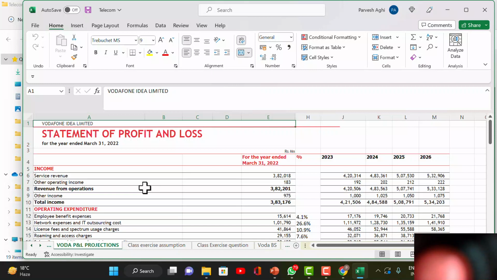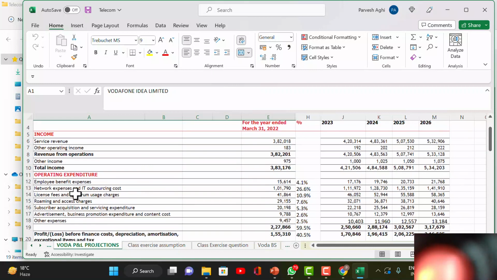Then license fee and spectrum usage charges. So I told you it was 12%, 10%, and 8%. Now the things have changed. It will become 8% across all the circles. Okay. And there is another charge of 3 to 6% of the spectrum charge. So it comes to close to about 10 to 11%. How much percentage I have shown here? 10.9. So 10.9% is actually the license fee and the spectrum usage. This is paid to the government of India, and this is called AGR.